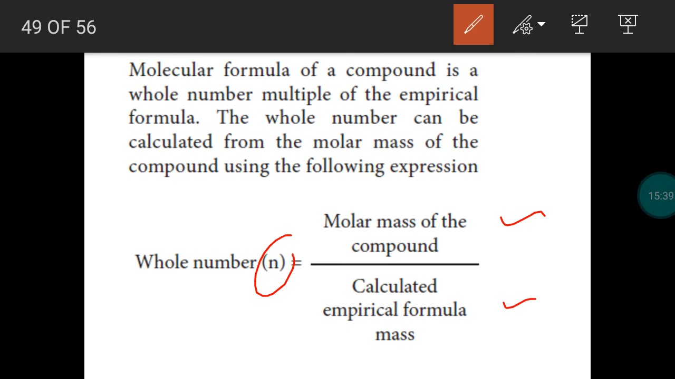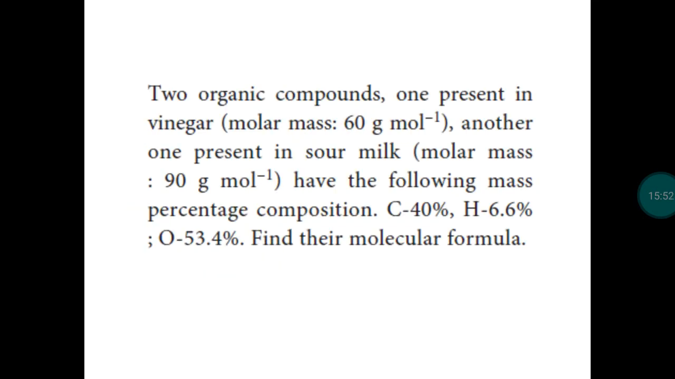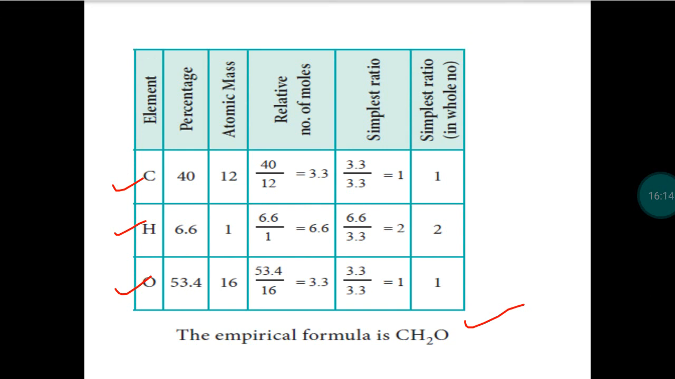So first step, we have to find the empirical formula. After that, we have to calculate empirical formula mass. Third step, we will get molecular formula. We can take this example. Elemental analysis shows carbon, hydrogen, oxygen is present in the compound. We have already calculated empirical formula for this compound as CH2O. So first step is the calculation of empirical formula. What is the next step? Finding the empirical formula mass.